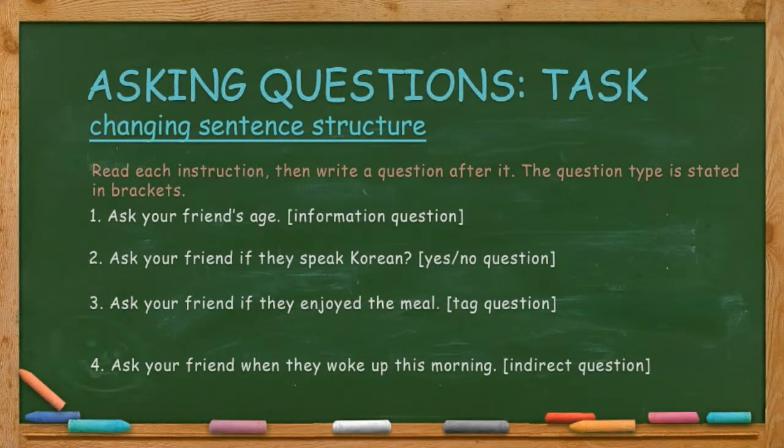For the task, read each instruction, then write a question after it. The question type is stated in brackets. For number 1, ask your friend's age with an information question. 2. Ask your friend if they speak Korean, yes-no question. 3. Ask your friend if they enjoyed the meal, tag question. And number 4, ask your friend when they woke up this morning, indirect question.